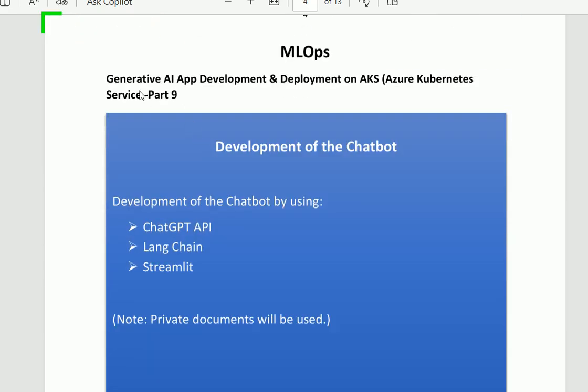Let's start part 9 of Generative AI application development and deployment on AKS, Azure Kubernetes. First of all, in the development of the chatbot, we shall use the ChatGPT API, then LangChain, and the third one is Streamlit. What are these three? I shall explain one by one.